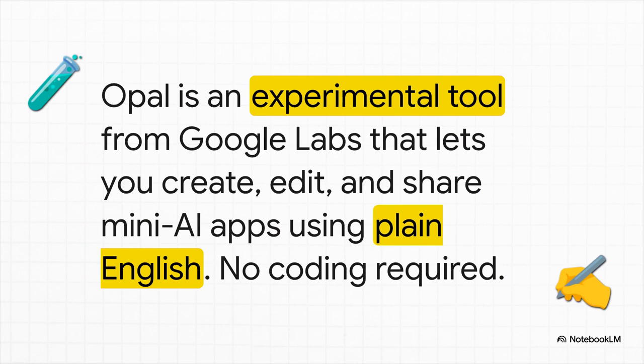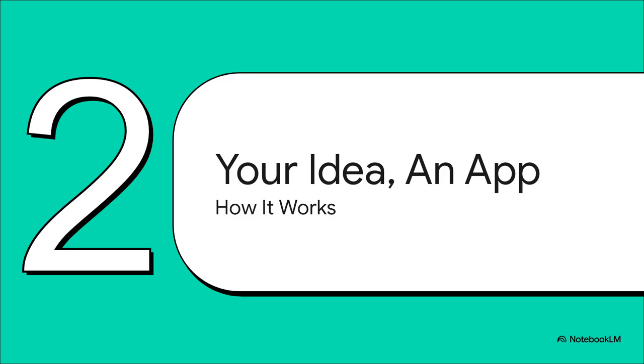So, what exactly is Opal? Think of it as this experimental playground from Google Labs. It's built for people who aren't coders. You know, hobbyists, creators, anyone with an idea. It lets you make these little AI apps, mess around with them, and share them, all just by using your words.